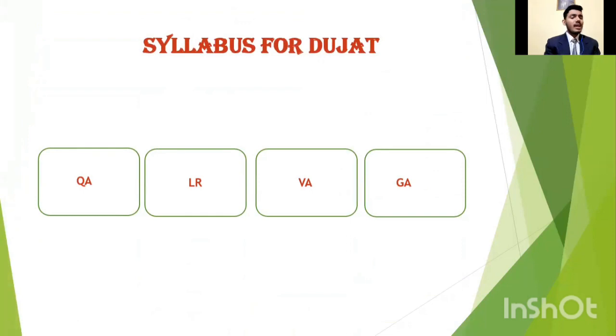Syllabus for DUJAT. As most of you are already aware, the syllabus for DUJAT comprises QA, quantitative ability, LR, logical reasoning, VA, verbal ability, and GA, general awareness. According to my opinion, I guess QA and LR are the most important ones, whereas GA and VA cannot be accurately predicted, but you need to have a decent accuracy in these two topics as well. Let's move to the next slide.